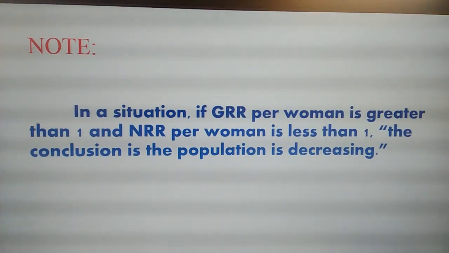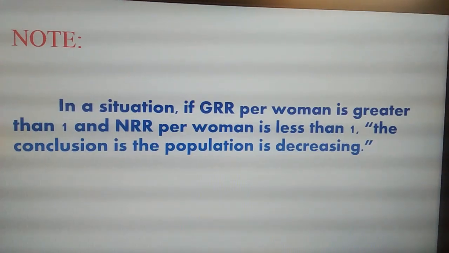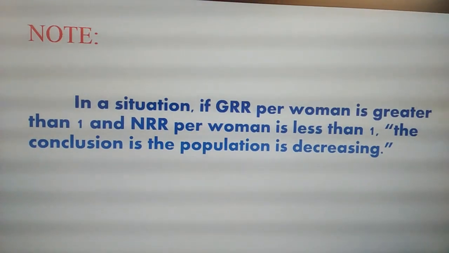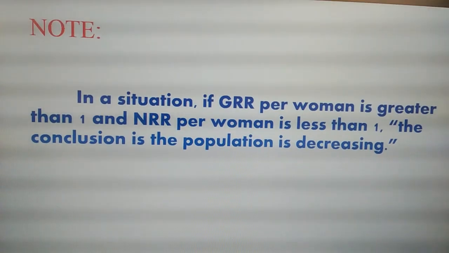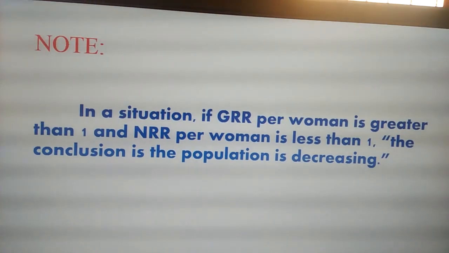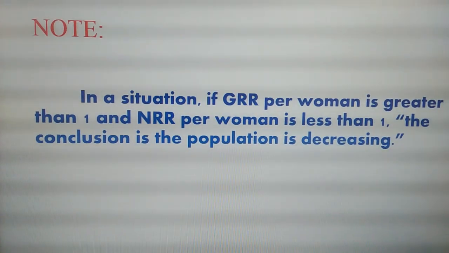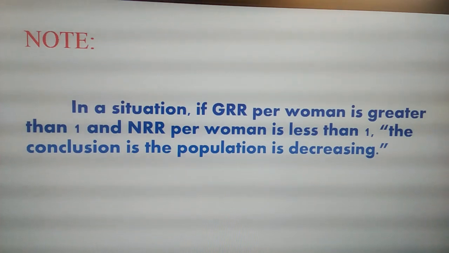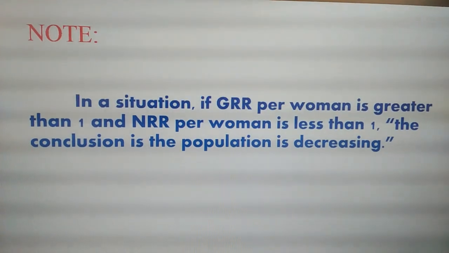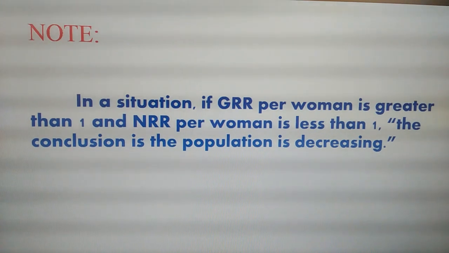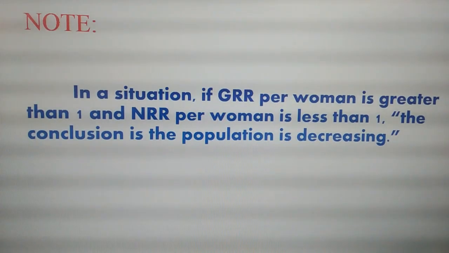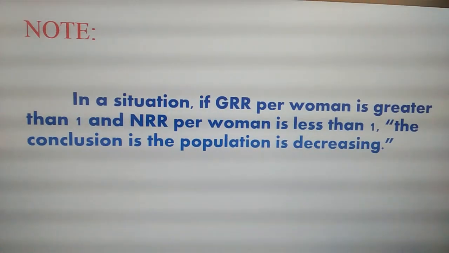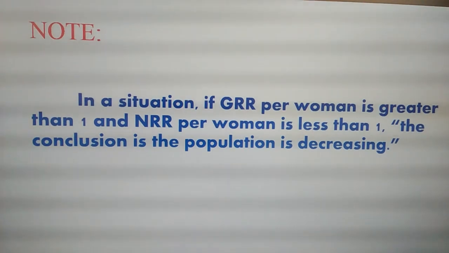Here we have a very important note. Before that, I would like to tell you all that same as GRR, if it is less than 1, the population is decreasing. If it is greater than 1, the population is increasing. Similarly, the same thing applies in NRR also, but for a single data, if they ask you to find out both GRR as well as NRR, we get two different answers for the same question with different formulas. So in this situation, if GRR per woman is greater than 1 and suppose NRR per woman is less than 1, we have to always consider the conclusion as the population is decreasing.